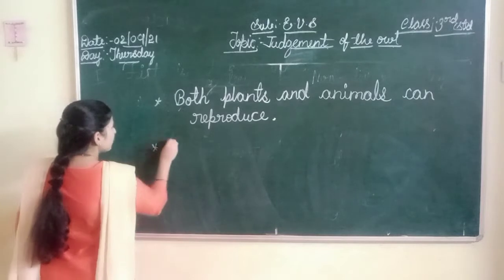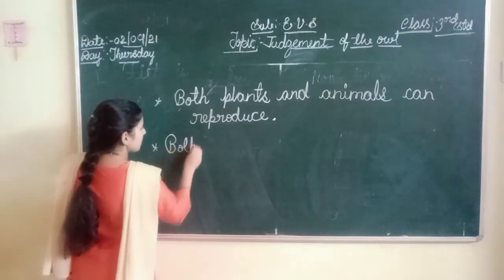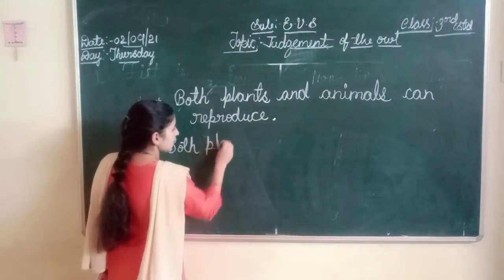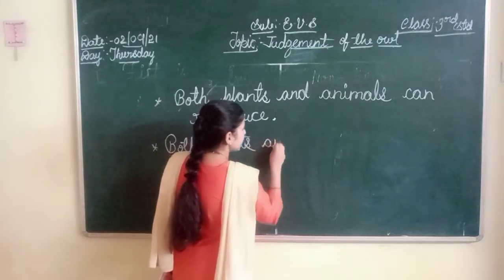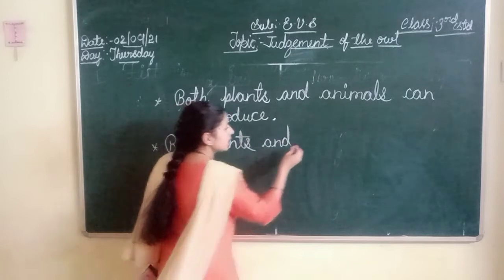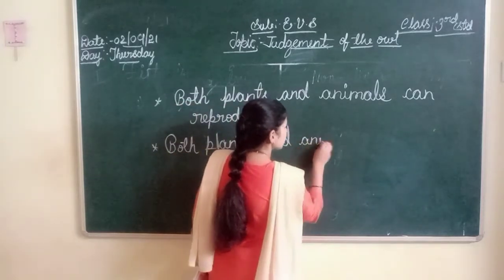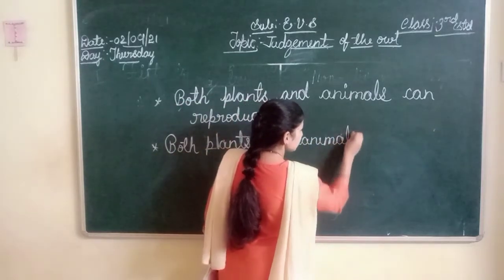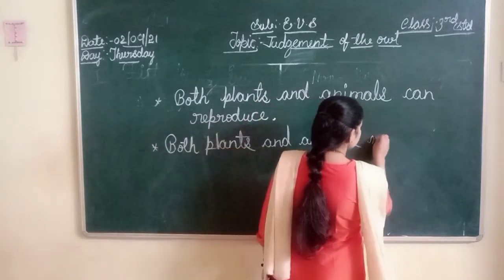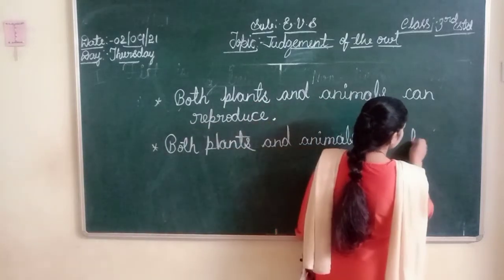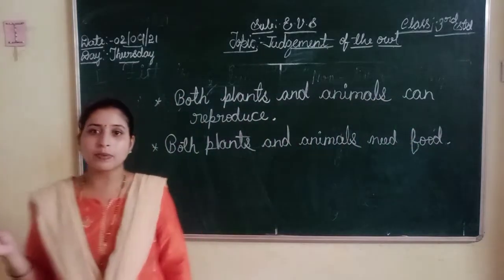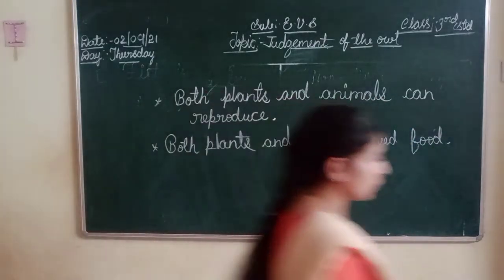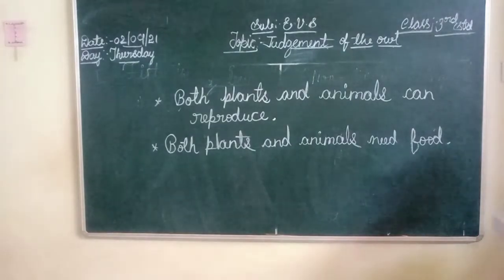Write down. Both plants, plants, and A-N-D. And in the book itself you have to write animals need food. Okay. Both plants and animals need food. Okay. Come to the next picture.